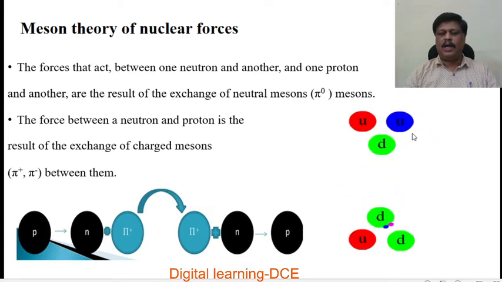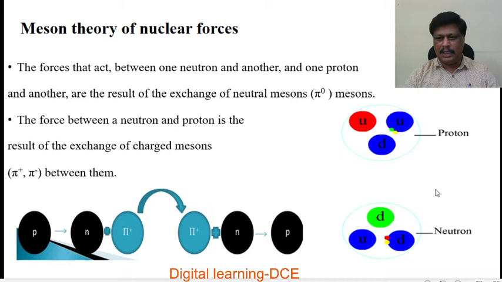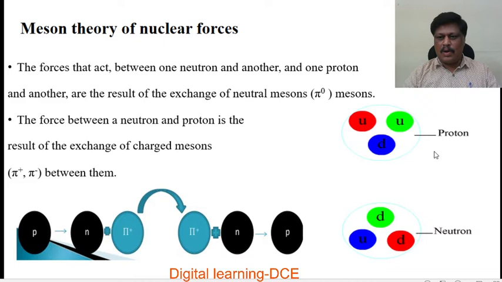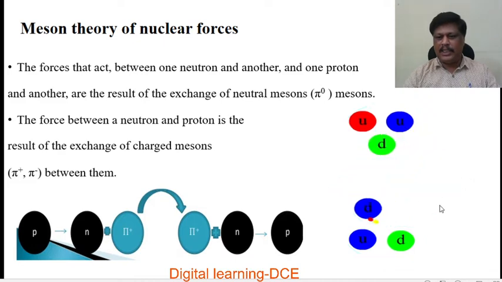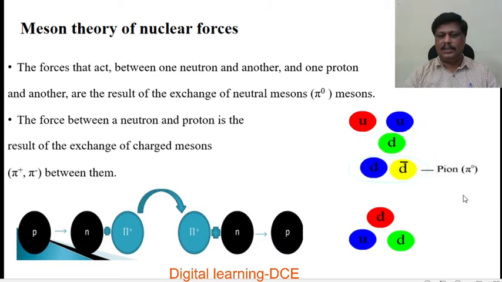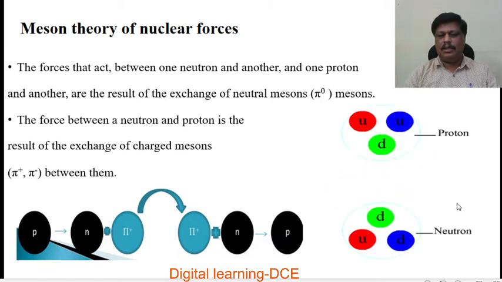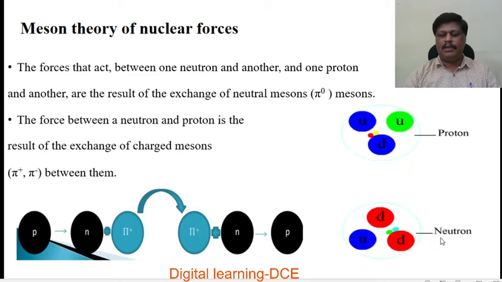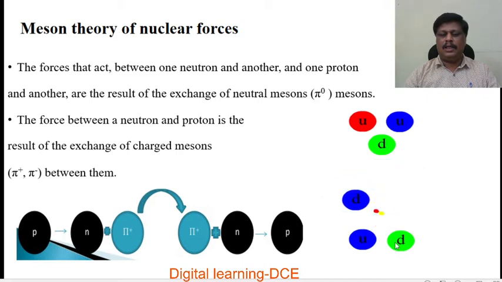So between the quarks there is an exchange of particles, and also between the proton and neutrons there is an exchange of pi mesons. See, this is the proton, this is the neutron. See, proton is converted into neutron by exchange of pi mesons. Again, neutron is converted into proton by exchange of pi mesons. Like that. Neutral, and also there is an exchange of particles between these quarks also.